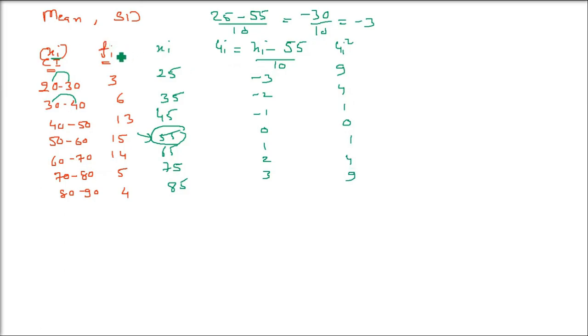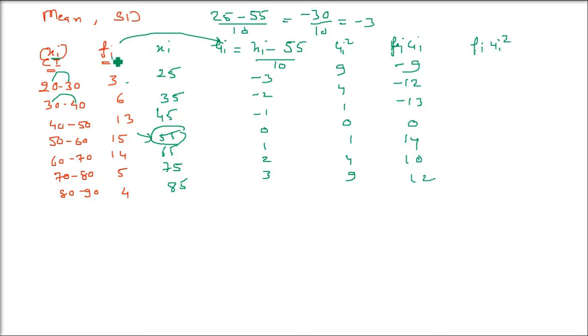ui whole square. Now multiply fi with ui. So these second column and fourth column you have to multiply, so you have to find out fi ui. Just multiply this. Then you have to find out fi with ui whole square. So second column has to be multiplied with fifth column. So fi ui, see 3 into minus 3 is minus 9. First one, minus 9. 6 into minus 2 is minus 12, like this. Minus 13, then 15 into 0 is 0. 14 into 1 is 14. 5 into 2 is 10. 4 is 12.